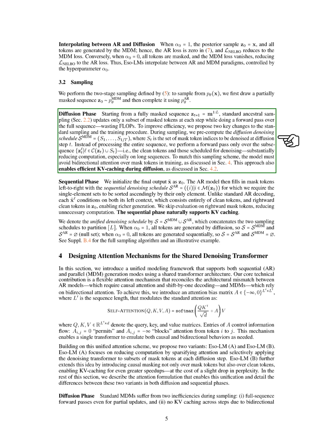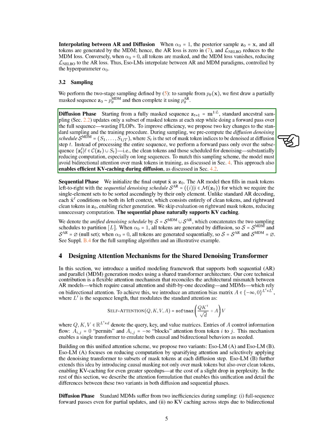We require the single element sets to be sorted in ascending order. Unlike standard AR decoding, each ~x at position L conditions on both its left context, which consists of clean tokens, and the rightward clean tokens in Z0, allowing for richer generation. We skip evaluations on rightward masked tokens to avoid unnecessary computations. This phase naturally supports key-value caching.